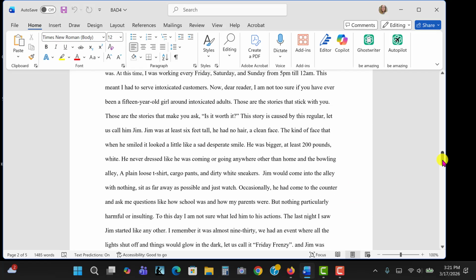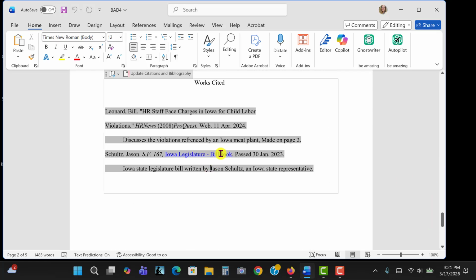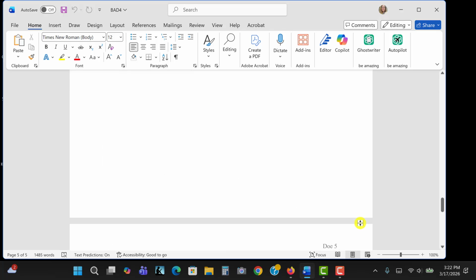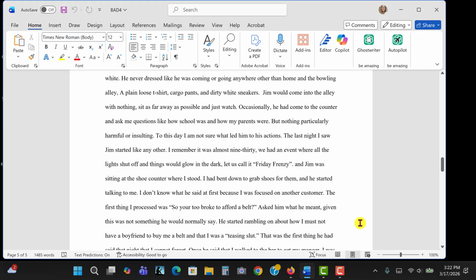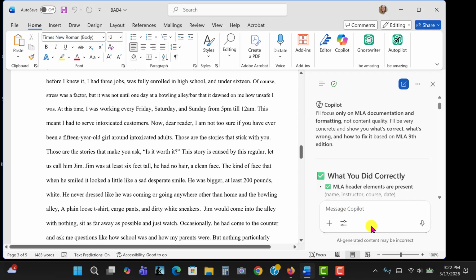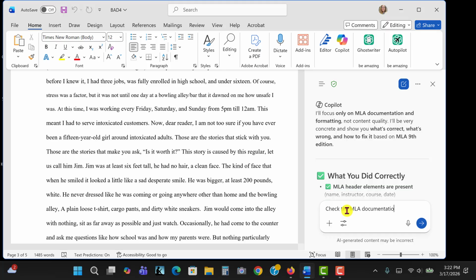So here's the works cited of this paper, and let's see, here's the paper itself. So I go into Copilot and I say, check the MLA documentation for me in this paper, and let's see what it says.